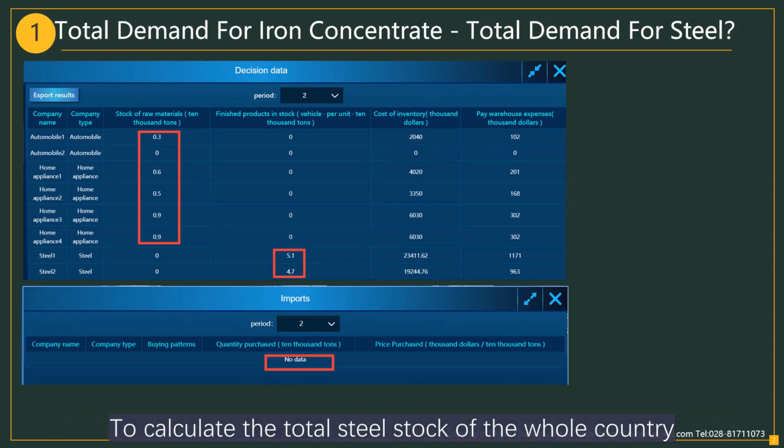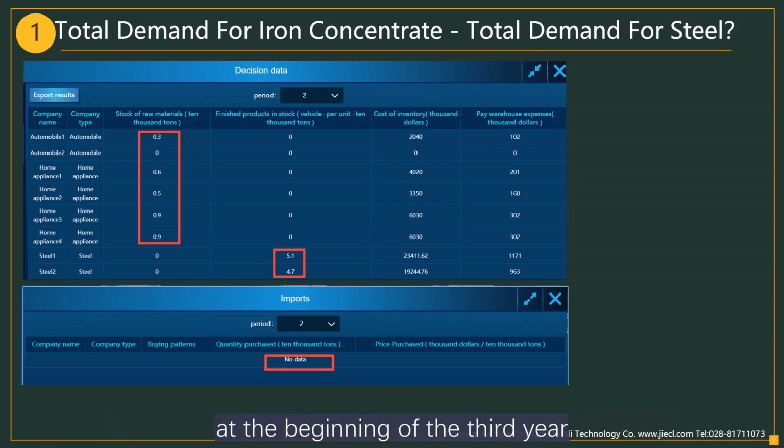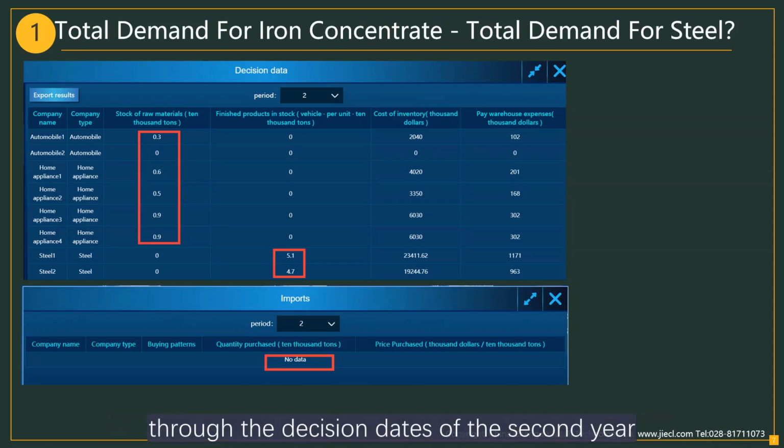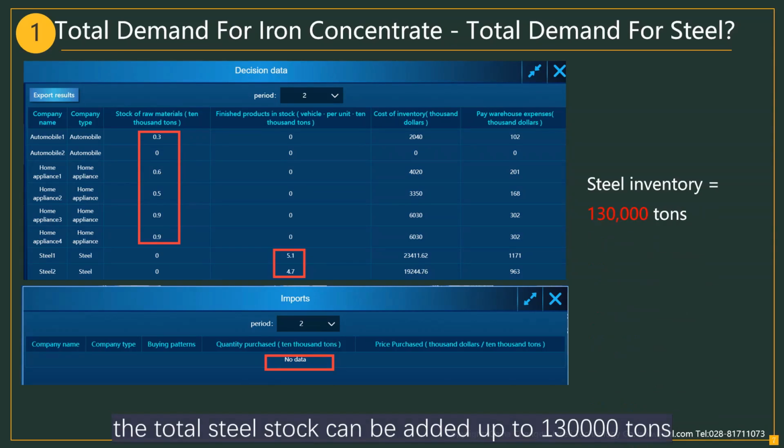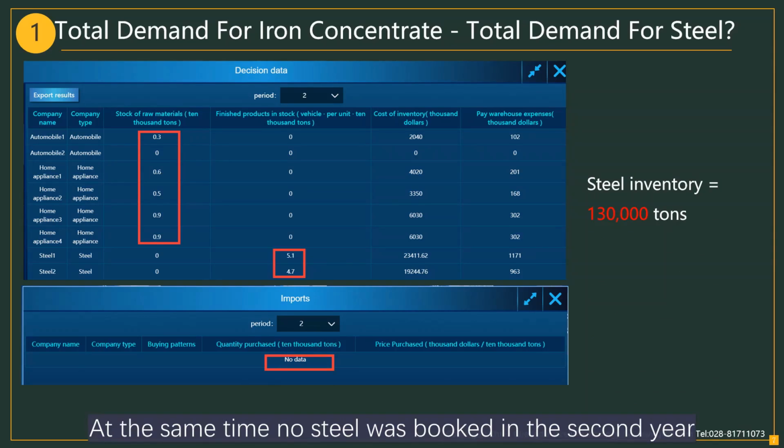Calculate the total steel stock of the whole country at the beginning of the third year through the decision data of the second year. The total steel stock can be added up to 130,000 tons. At the same time, no steel was booked in the second year.